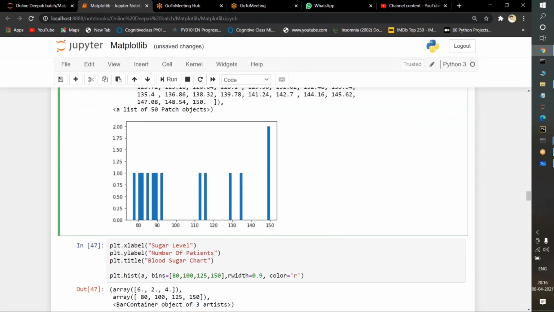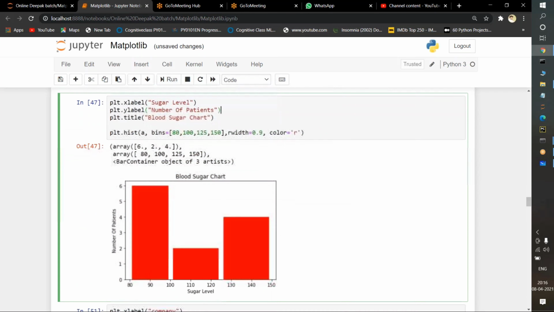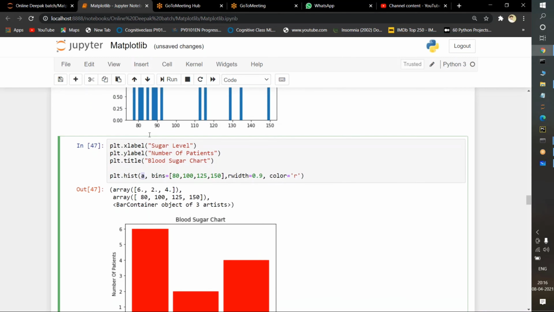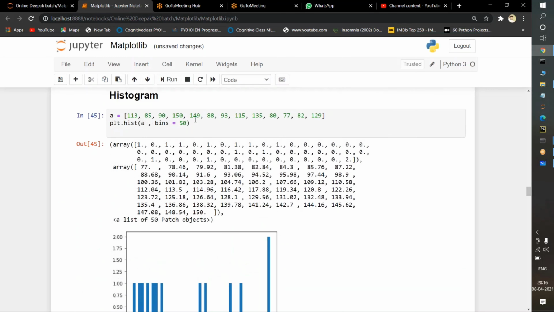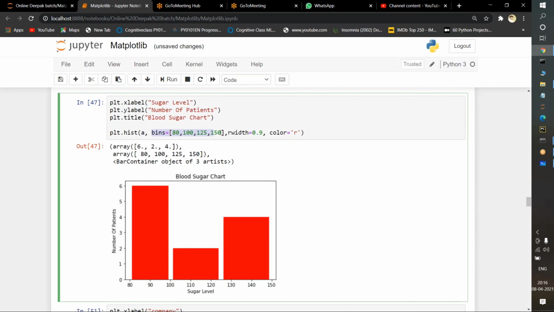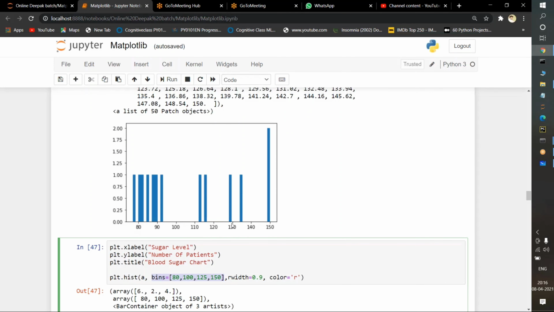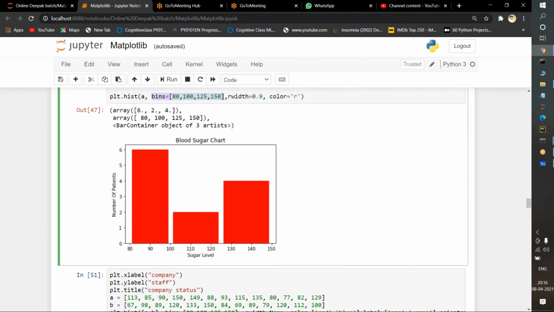There is a best example here. I'm taking an x label. What do you mean by x label? The text on the x-axis. I'm taking the y label, which is nothing but the text on the y-axis. I'm taking the title, which is above what we want. Now I'm passing a, which is this entire data, and I am passing bins. If you observe, instead of passing 50 directly, I am passing 80, 100, 125, 150. What do you mean by 80, 100, 125, 150? The entire data is the same for this example. Instead of passing bins 50, I am passing a list inside.